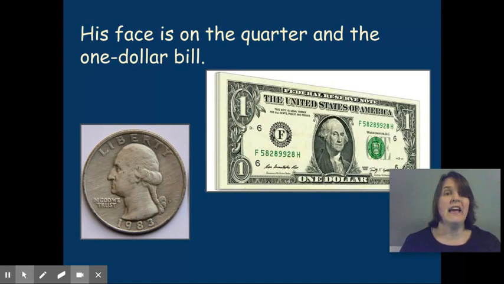His face is on the quarter and the $1 bill.